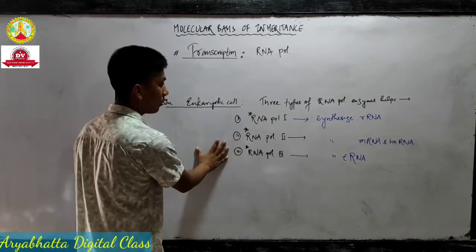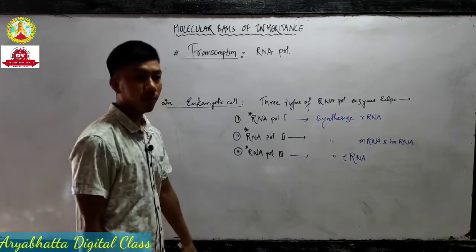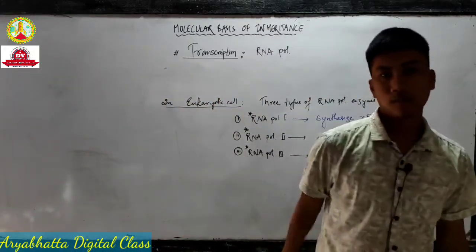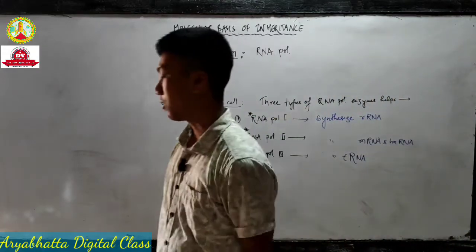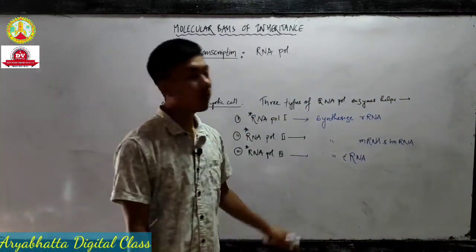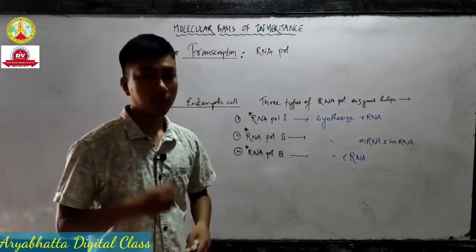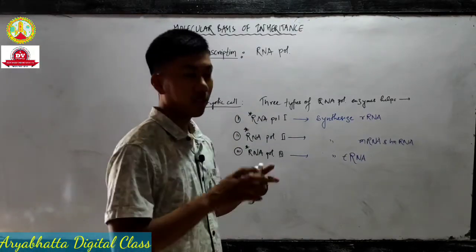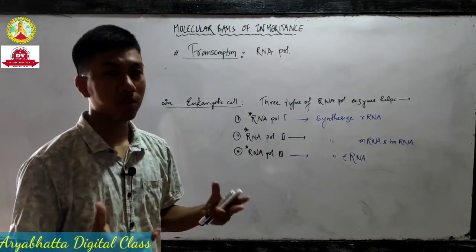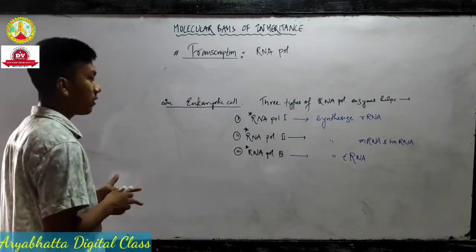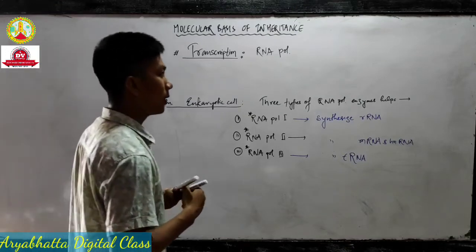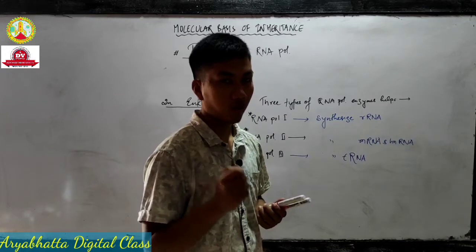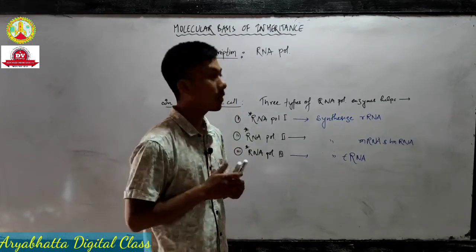Apart from this, the RNA polymerase enzyme also contains some subunits, many subunits I should say, because it is again a large molecule. Molecule means enzyme, a large enzyme. It contains subunits. Each subunit has a specific role in the transcription process.